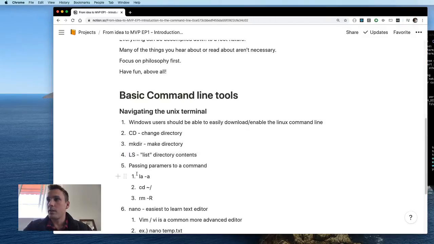So to overview, this should be an S. We pass parameters to the command by basically separating them. And in this case, this parameter has a dash in front of it.